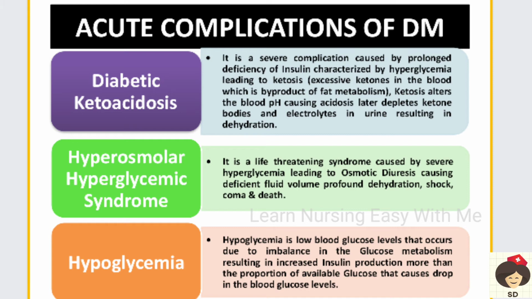So when more fat metabolism is there, there will be more production of ketones. When there is more production of ketones, they will come and mix in the blood, and the condition called ketosis occurs. This ketosis will alter the blood pH. Normal pH is 7.35 to 7.45, but ketosis will decrease the blood pH, so the patient will go for acidosis, and later these ketone bodies will get destroyed and eliminated through the kidneys.